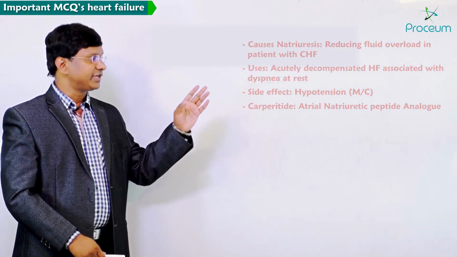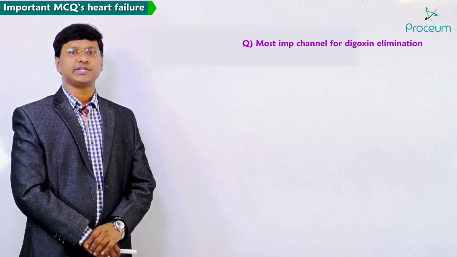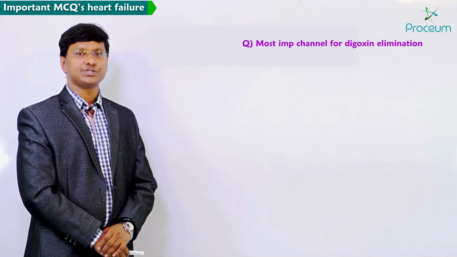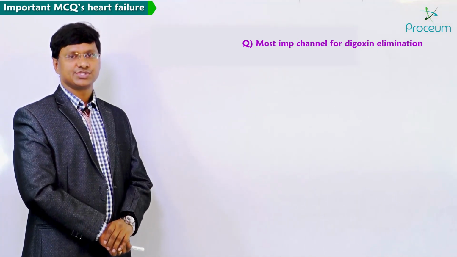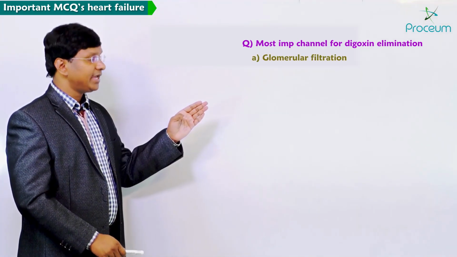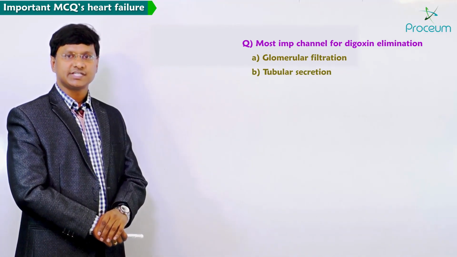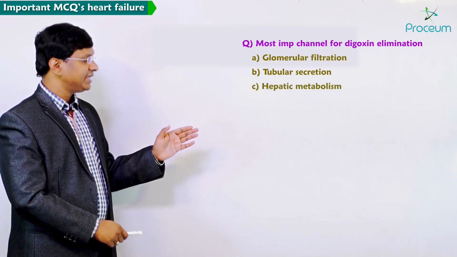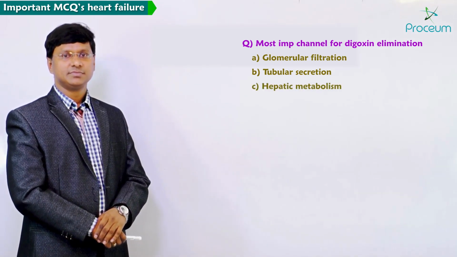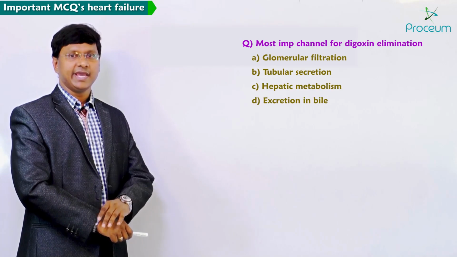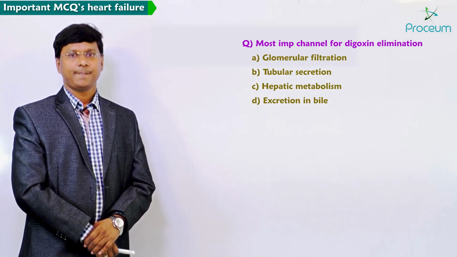If you take the first question, the most important channel of elimination of digoxin is A. glomerular filtration, B. tubular secretion, C. hepatic metabolism, D. excretion in the bile.